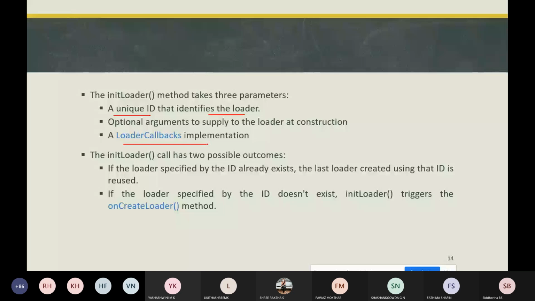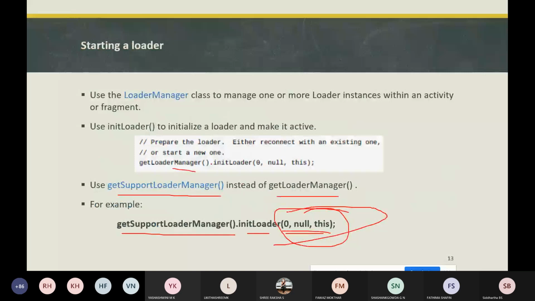In this example, we are implementing the LoaderManager.LoaderCallbacks interface. That's why we are passing a reference to itself, using the context this.